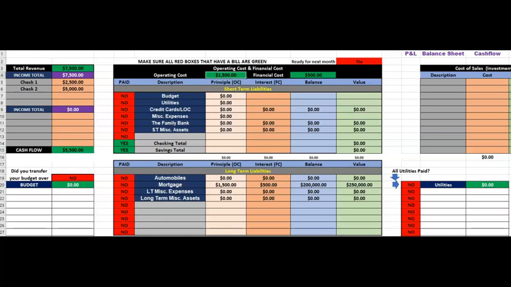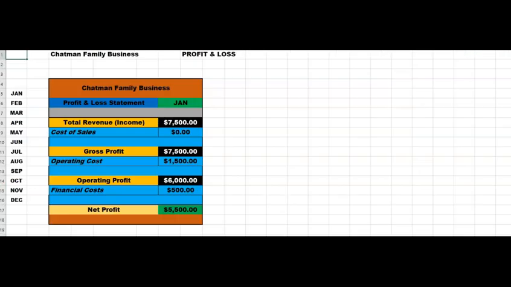So let's go to profit and loss to make sure that this is right. We have 7,500 total. We have 2,000 going out on the mortgage. So if we look at our profit and loss statement, it'll give us a profit of 5,500. We have an operating cost of 1,500. Now, you'll see some minor differences between a real profit and loss, balance sheet and cash flow, but we're looking at this in a family, so there may be some differences.